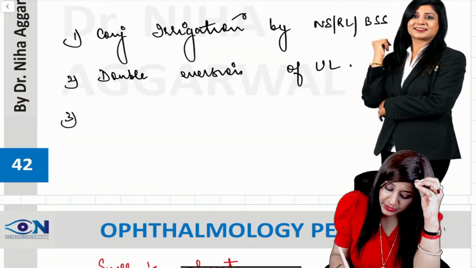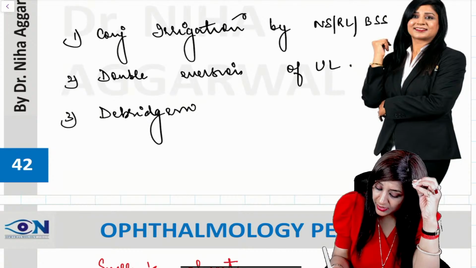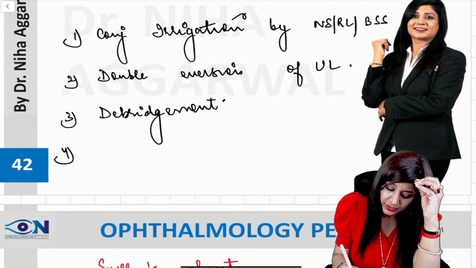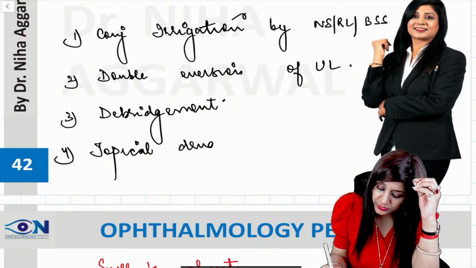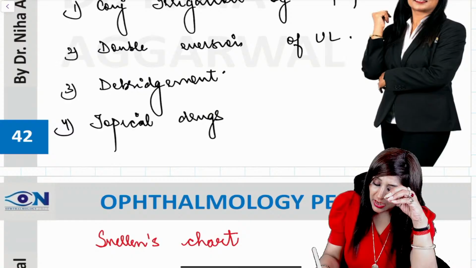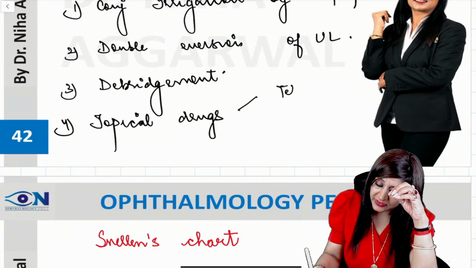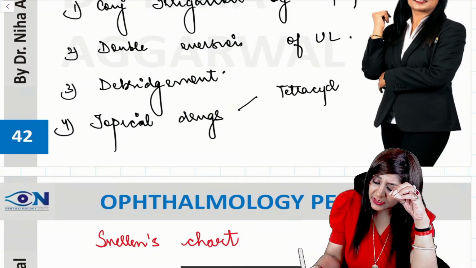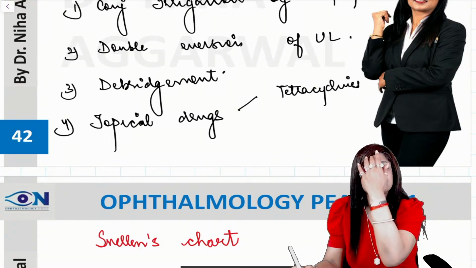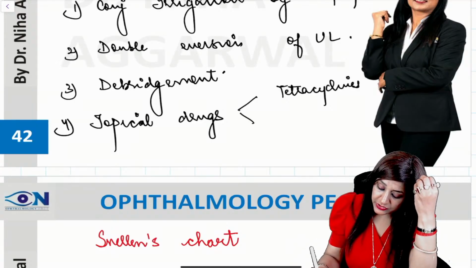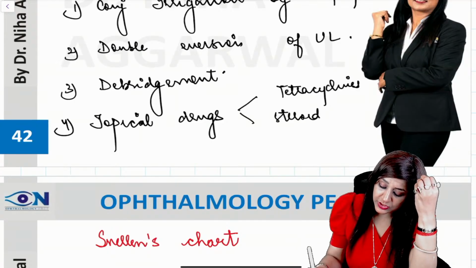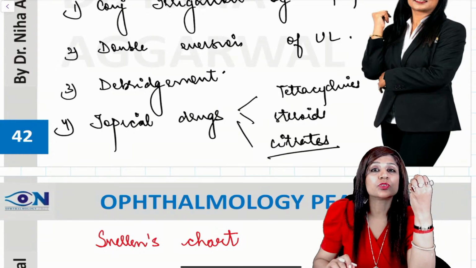Then we will do the debridement, where we can do the removal of the dead tissue, and only then we have to give the topical drugs. Now the different drugs that you can give to this patient. Topical drugs, I can give the tetracyclines. Tetracyclines are not basically as an antibiotic, but as a drug which is protecting the perforation. We want to give the steroids because there is a lot of congestion. We will give the citrates also. That is a definite antidote.